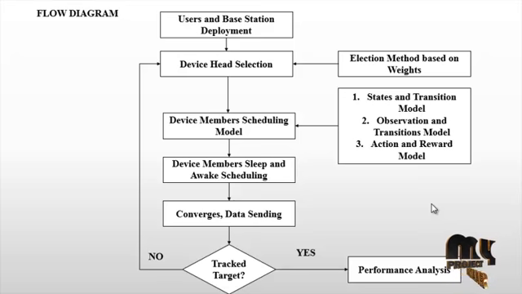And then observation, it should be particular observed from the user, and then action and reward. Finally, it should take an action and reward of the process. So these are the scheduling of the process. Particularly in the overall process, scheduling is a must to convert all the data and target, and it should be done with the performance analysis of the process. So this is the overall flow diagram of the process.